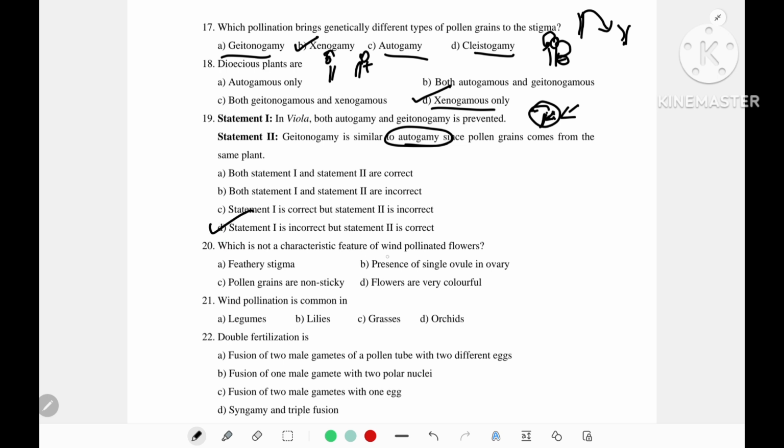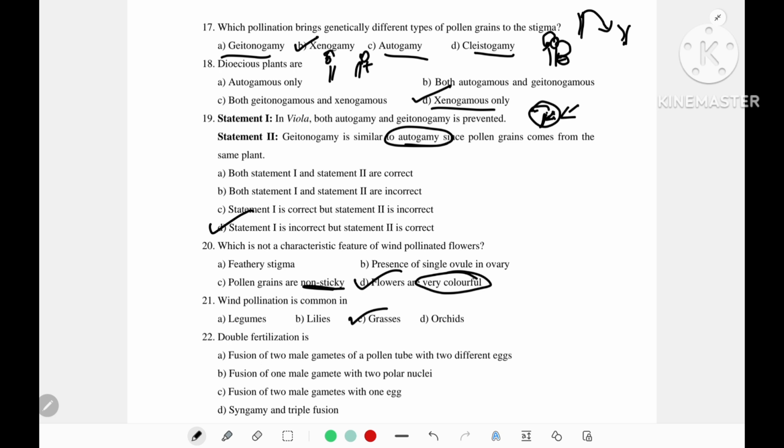Which is not a characteristic feature of wind pollinated flowers? Wind pollinated flowers have feathery stigma, yes. Presence of a single ovule in an ovary, yes, that is wheat, rice, corn, like that. Pollen grains are non-sticky, yes, it will support the flight of pollen grains in wind easily. Flowers are very colorful? Flowers are not attractive in wind pollination. So this is the answer. Wind pollination is common in grasses.